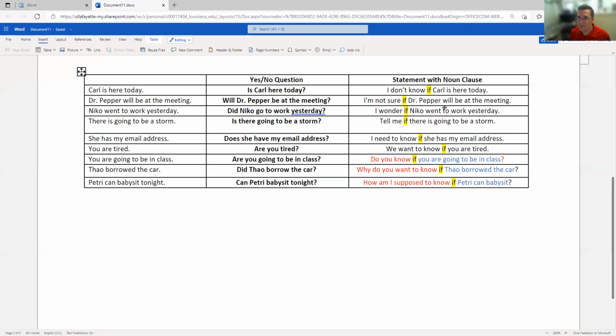One last thing to know is that the word if can be replaced with a different word, whether. Not like the weather, it's sunny, it's rainy, but we're talking about this or this. So the word whether implies a choice, yes or no. I don't know whether Carl is here today.